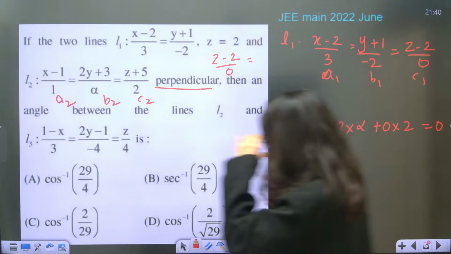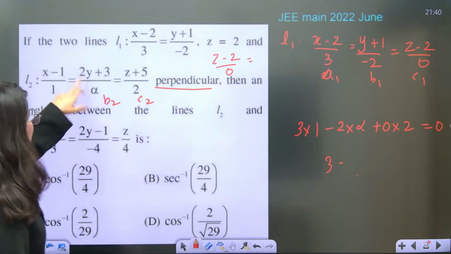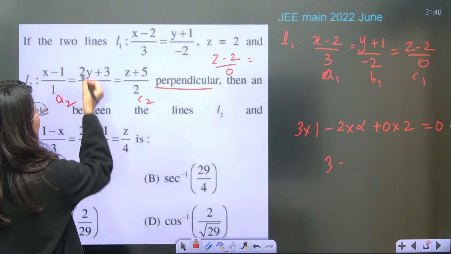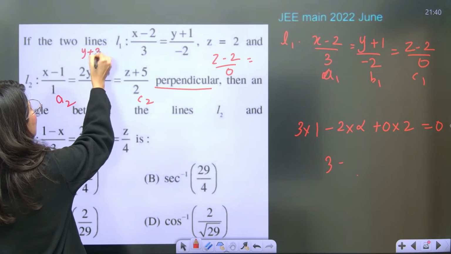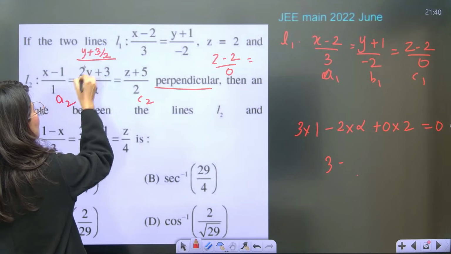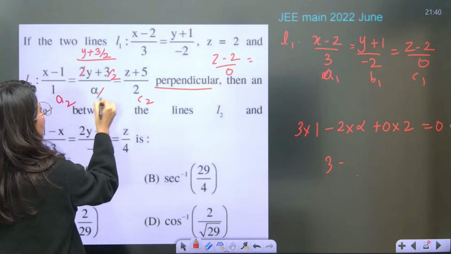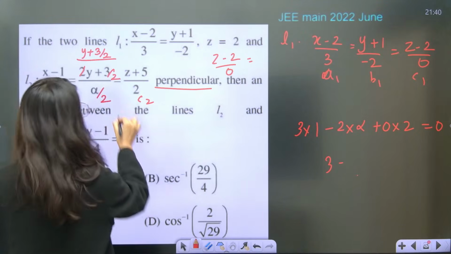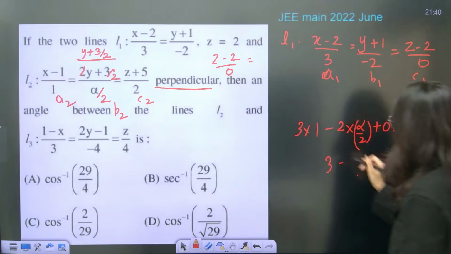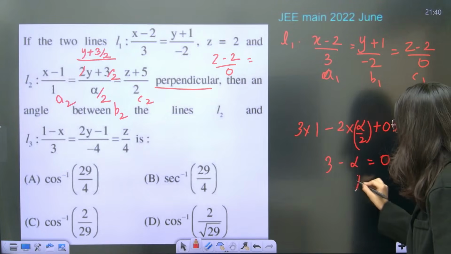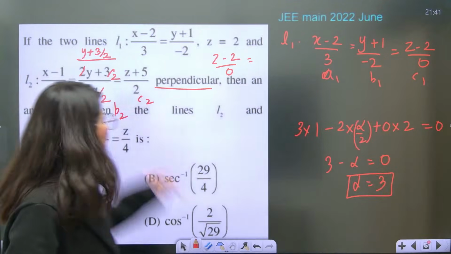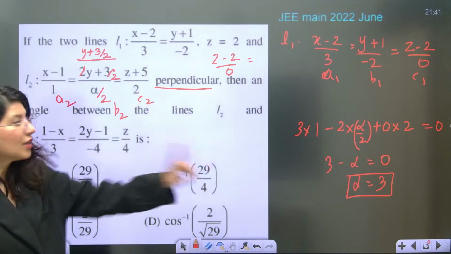Oops, guys. See, this is not B2. Hold on. I have to take 2 common. So this is going to become y plus 3 by 2 upon this 2 take common and alpha by 2. So this 2 will come out and alpha by 2. B2 is alpha by 2. Now it's correct. 3 minus alpha is equals to 0. This will give you alpha is equals to 3. Okay. When two lines are perpendicular, you've got alpha is equals to 3.